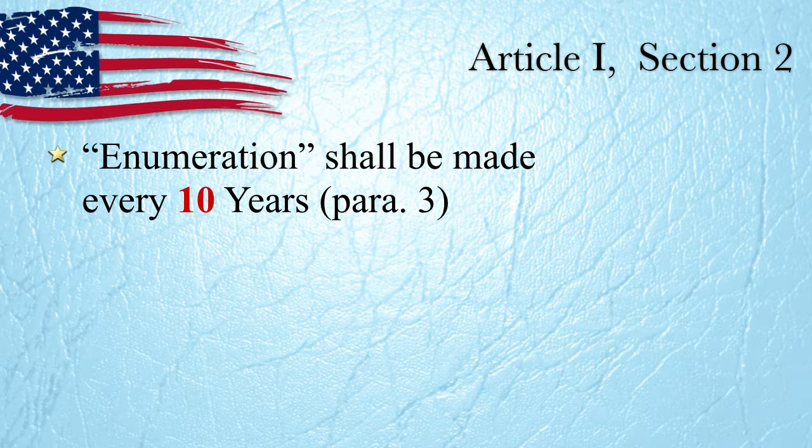Okay, enumeration. This word enumeration means a census or a count of the population. And what it says in the Constitution is that every 10 years, we are going to take a census. The last one was in 2010. The next one is in 2020, and it will be every 10 years after that.